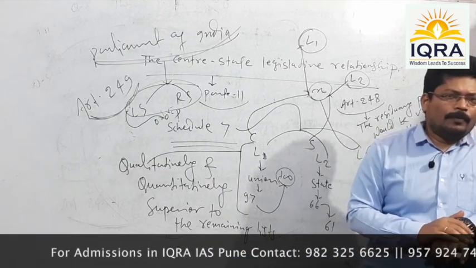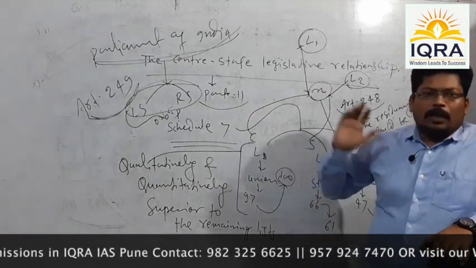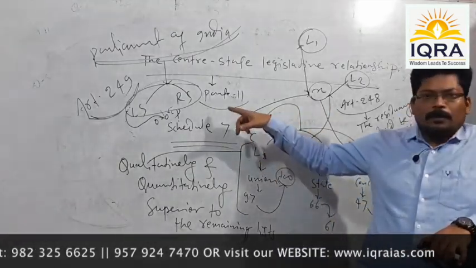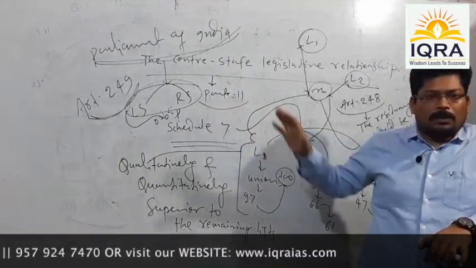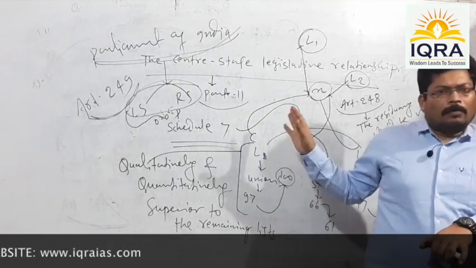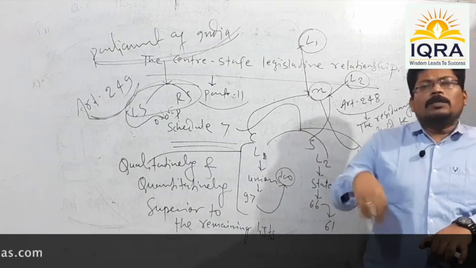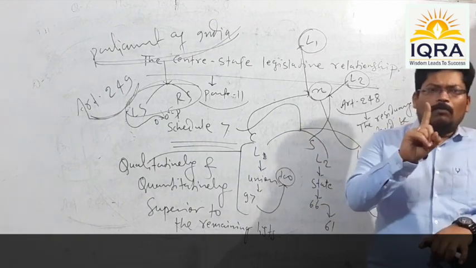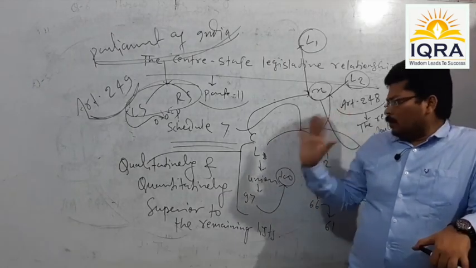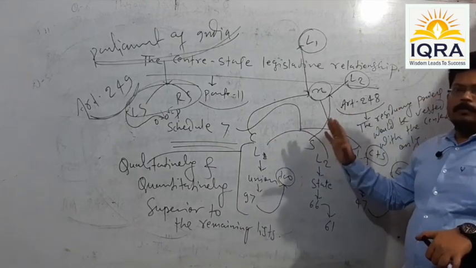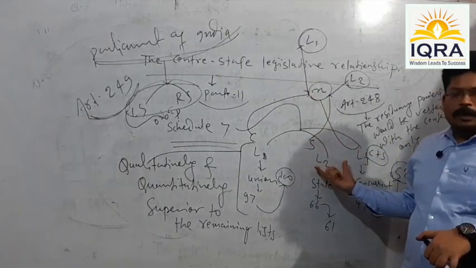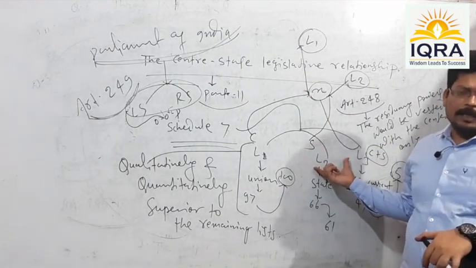But similar legislation can be made by the parliament, following the procedure we have just discussed, any number of times. Parliament can pass that law any number of times, but each time it will enjoy validity of not more than 1 year at a time. So this is how we saw that the parliament, or the center, can make legislation over a subject of the state list considering the greater national interest.